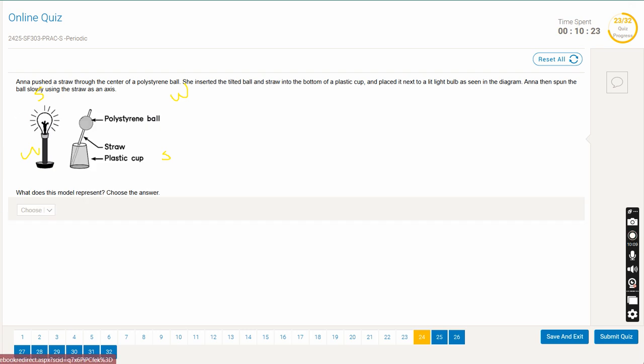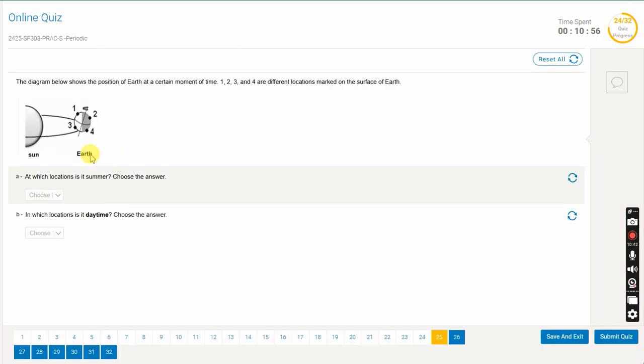The next one is this object that they've made. Anna pushed a straw through the center of a polystyrene ball, and she inserted the tilted ball and straw into the bottom of a plastic cup. Placed it next to a lit light bulb as seen in the diagram. Anna then spun the ball slowly using the straw as an axis. So what is that? Remember, she's not rotating it around the sun. She is only rotating the ball around the axis. So what is that? Rotation. Good job. Earth's rotation around its axis.